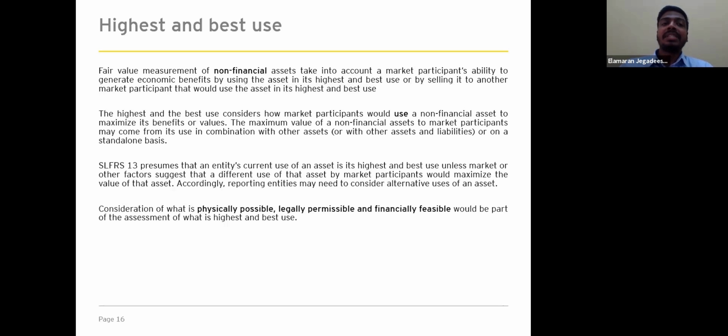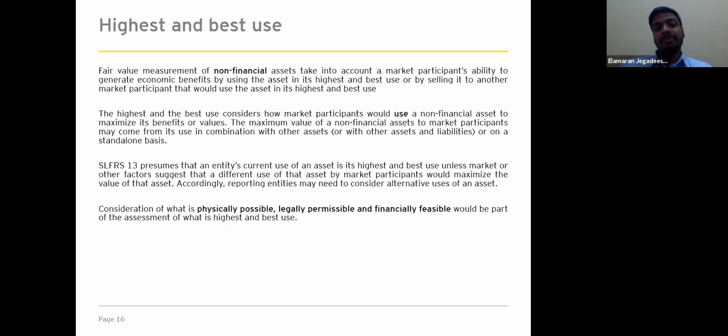So what is physically possible? The physical characteristics of the asset that market participants would take into account when pricing the asset, such as location or the size of the property. Legally permissible: are there any legal restrictions on the use of the asset that market participants would take into account when pricing the asset, for example zoning regulations applicable to property.